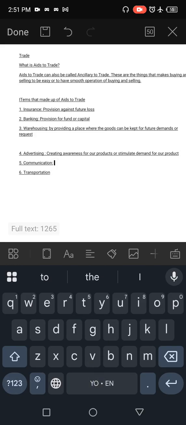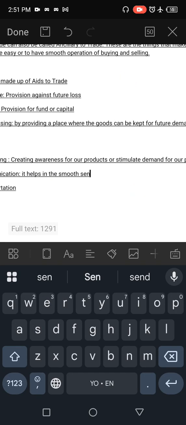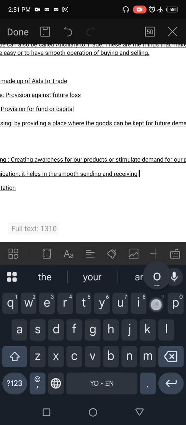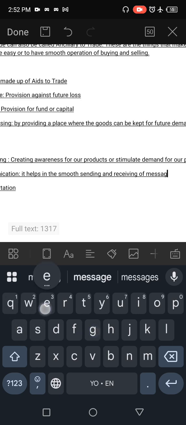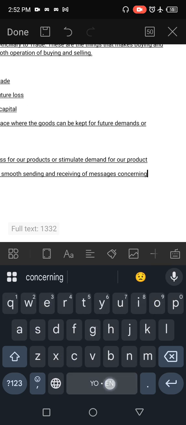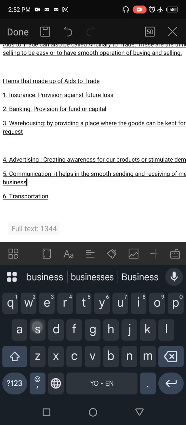Communication. It helps in the smooth sending and receiving of messages concerning our business. Communication helps a buyer make a requisition, to send a requisition form without leaving their office.